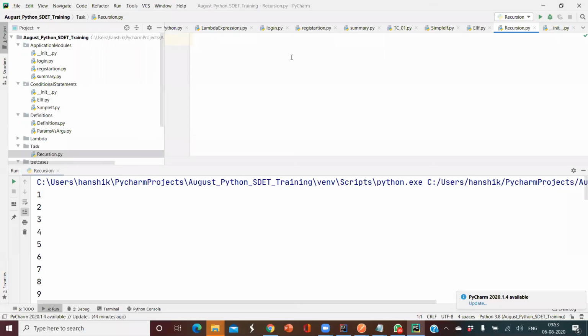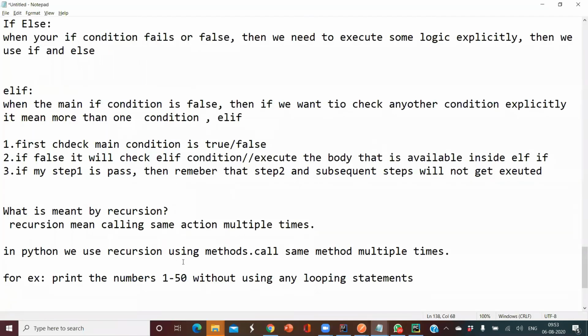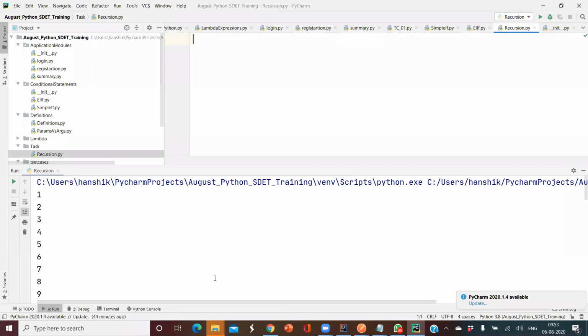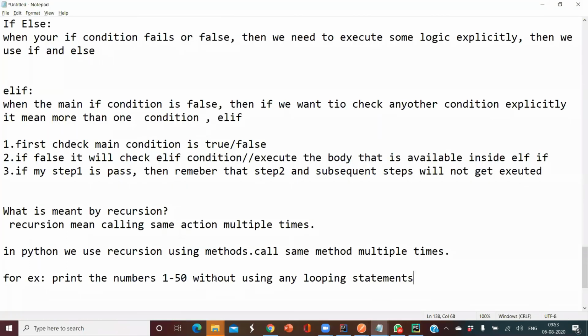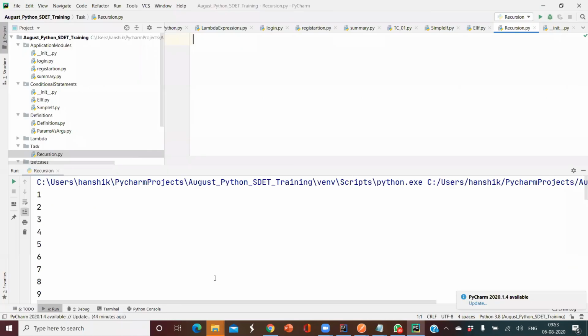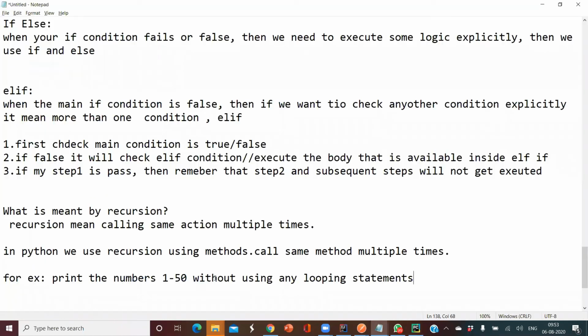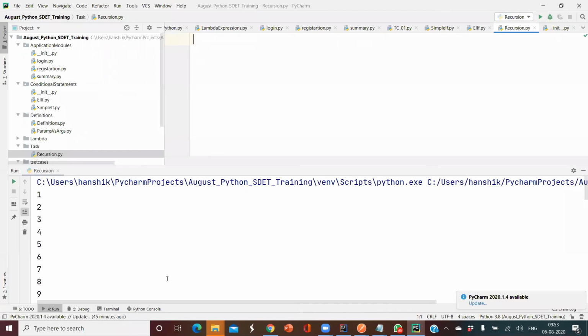So we need to print the numbers which are available between 1 to 50. What I told is we need to use recursion. To do this recursion, I'll be using the concept from yesterday, positional arguments and keyword arguments, here again. My major motto is to print the numbers from 1 to 50. So how can I print 1 to 50?